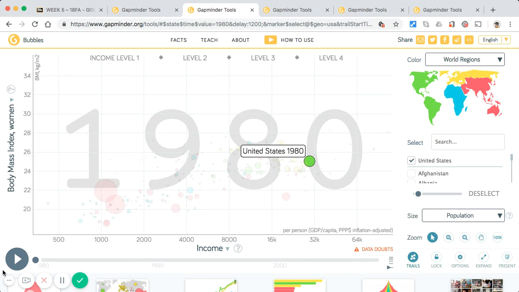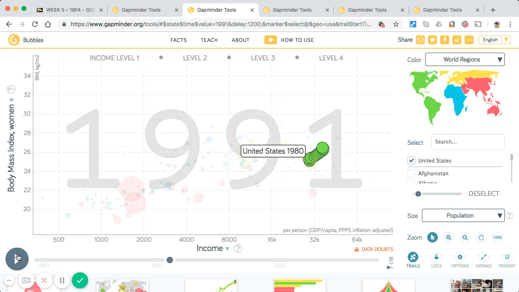In 1980, a recession hit the country, causing many families to cut costs, meaning fewer fresh foods and more processed ones. From 1983 to 1990, we see there is an increase in both income and BMI, which could be related to President Reagan's 20 million jobs created and his massive tax cuts. By this time, eating processed foods became a way of life.